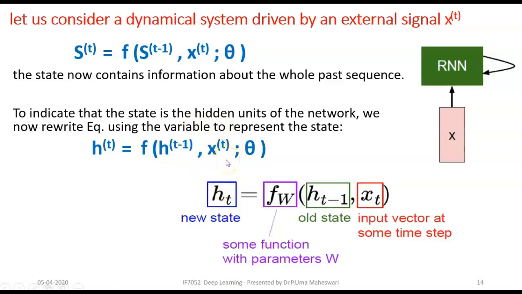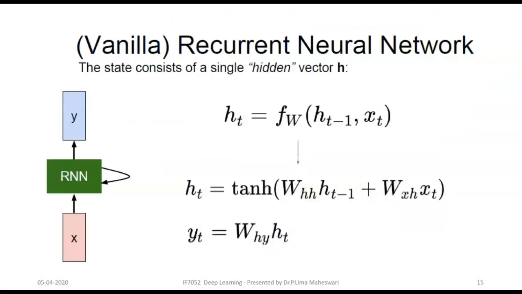That's what it means. With respect to the vector w, which is the weight parameter, h of t minus 1 is the old state, and xt is the input vector at time step t. Right? At the present time t, your new state will be equal to the function of h of t minus 1, comma xt.